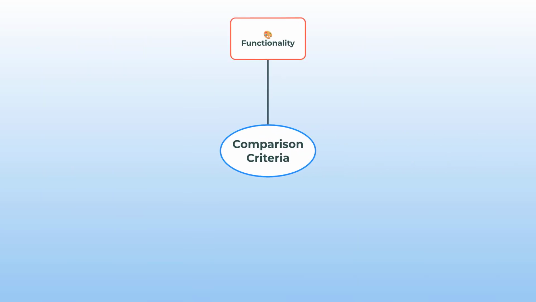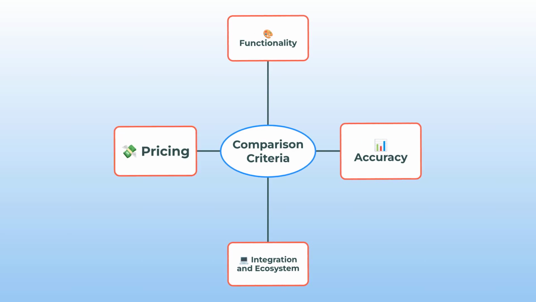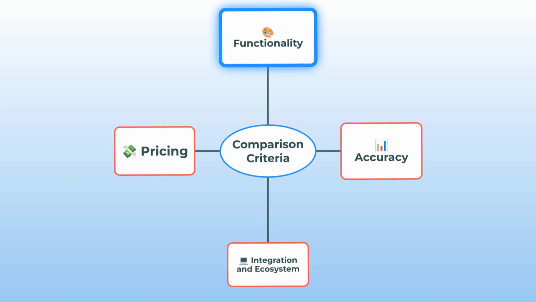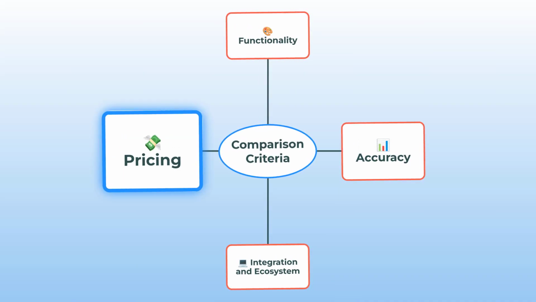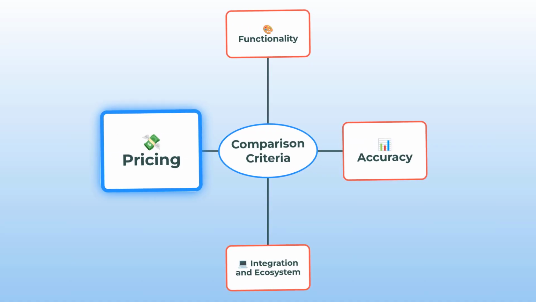All right, so here's how we're going to do this. We'll map out all the juicy categories we're going to compare: functionality, accuracy, integration and ecosystem, and, of course, pricing. This way, you see exactly where each tool shines, or kind of fumbles.